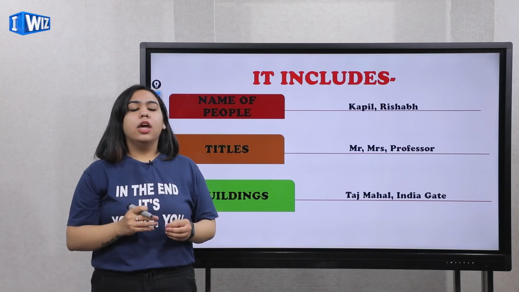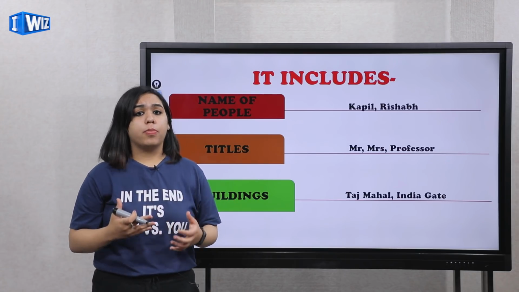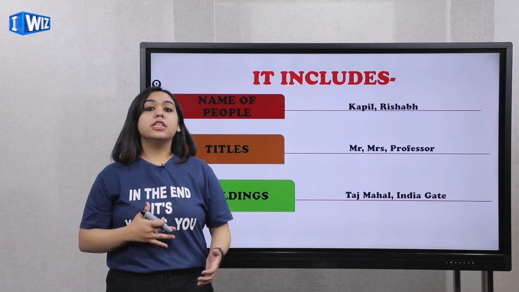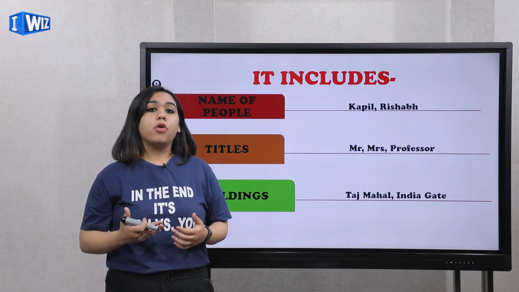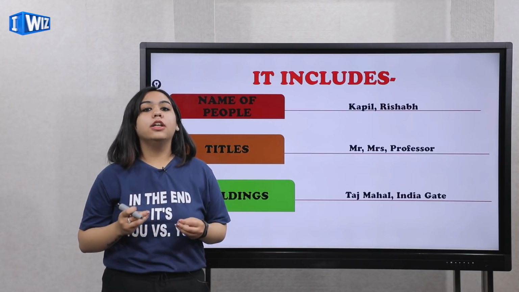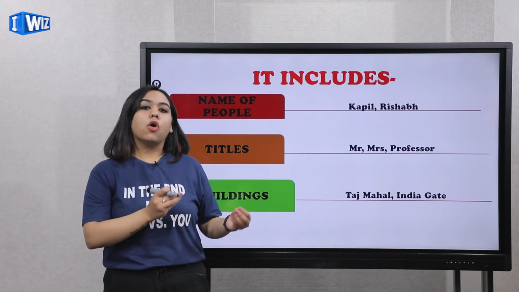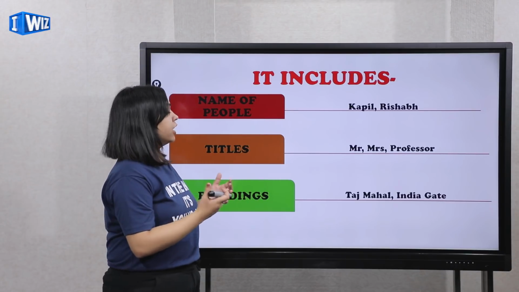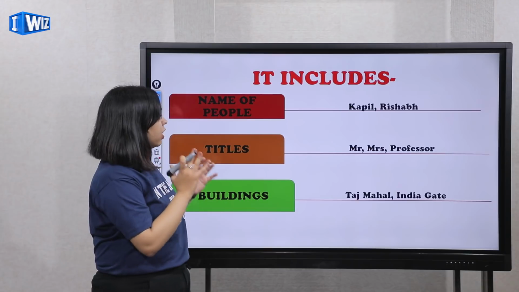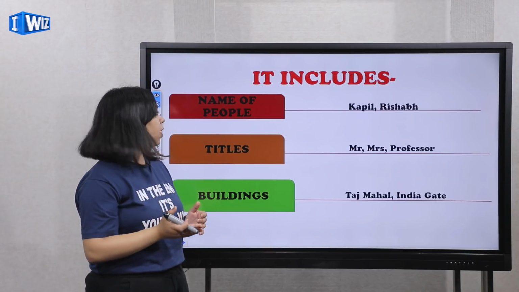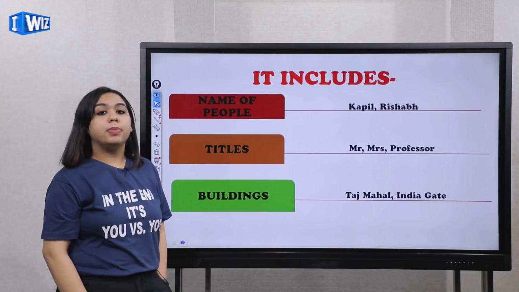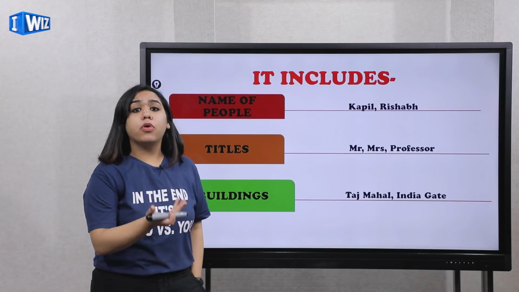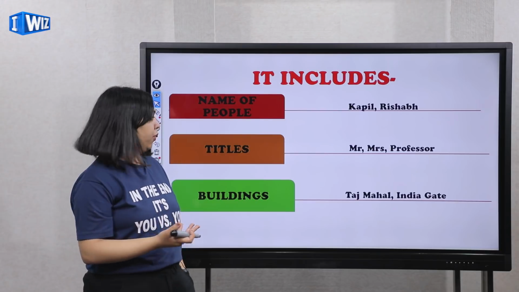For example, if I say Ram, it's a proper noun. If I say Shah Rukh Khan, again it's a proper noun. If I say Taj Mahal, yes, it's a proper noun. Why? Because it's a particular name of a place or a person respectively. Now, what all does it include? We'll discuss one by one. First of all, names of people. If I say Kapil, Rishabh, again it's a name of a person, so it will be a proper noun.